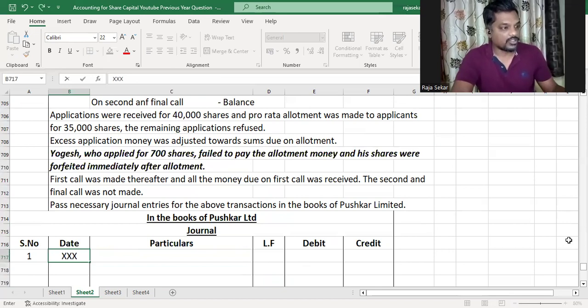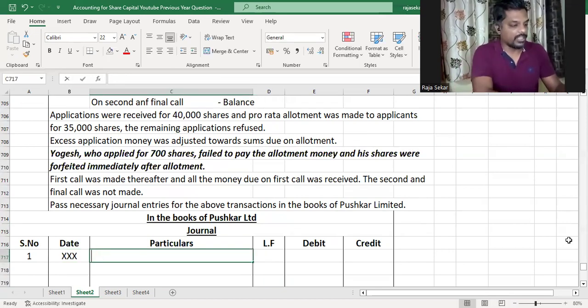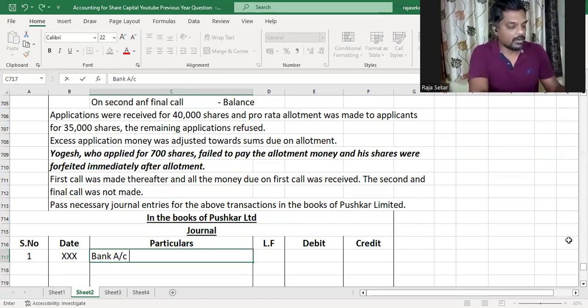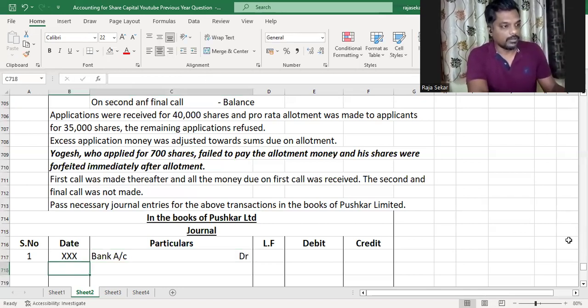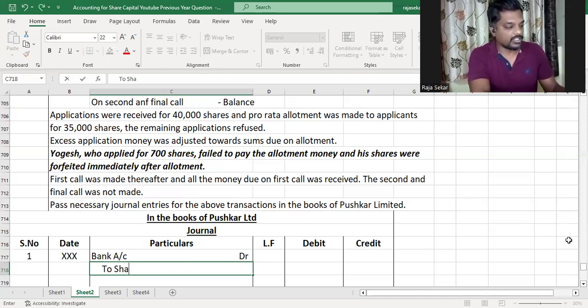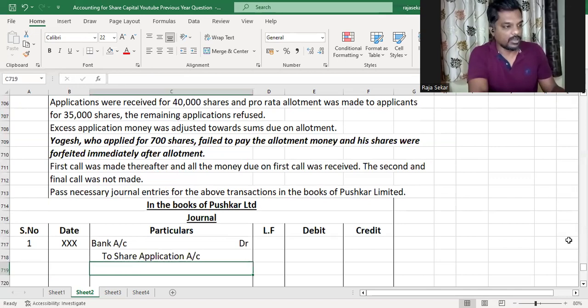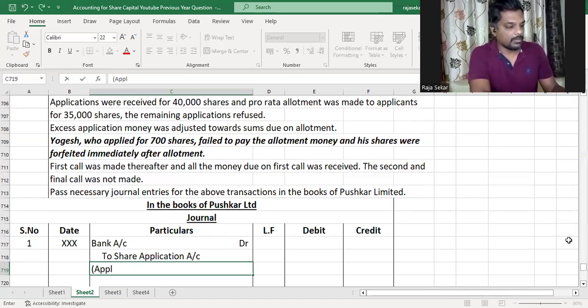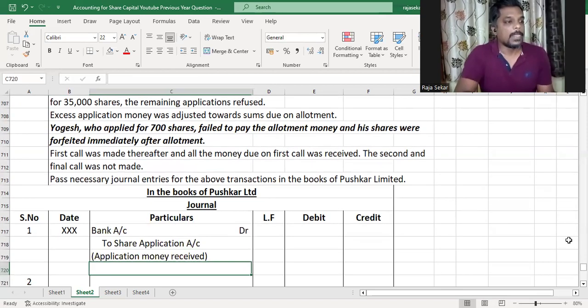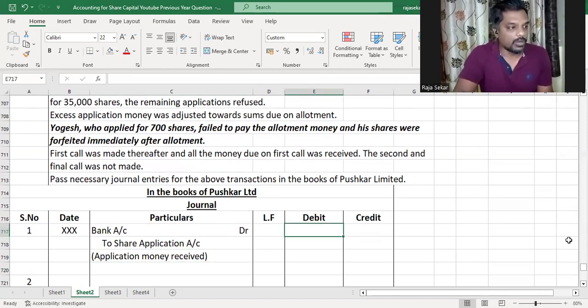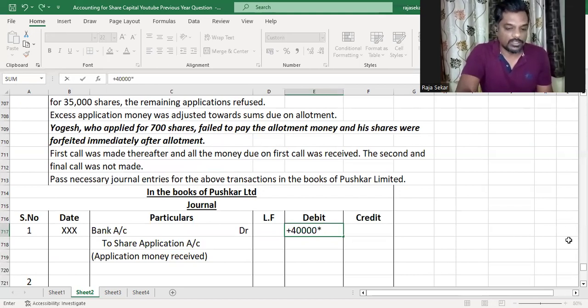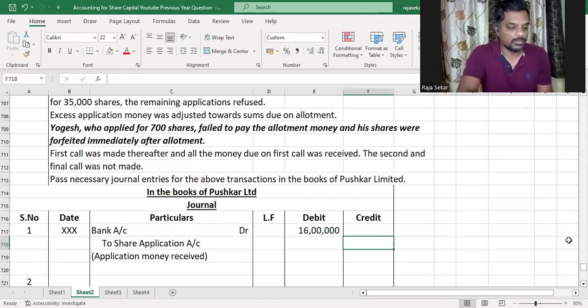The first journal entry, as you all know very well, is receiving the application money. The journal entry is bank account debit to equity share application, or share application, because they haven't mentioned that it's an equity share. See, they are equity shares. Application money received. The amount would be the total number of applications received, which is 40,000, multiplied by the application money per share, which is 40. So that is 16 lakh.